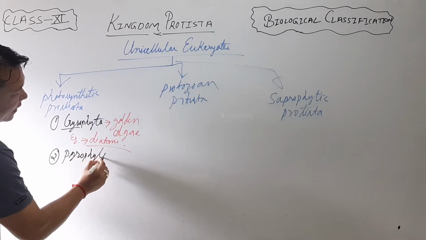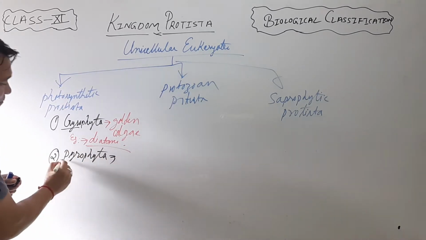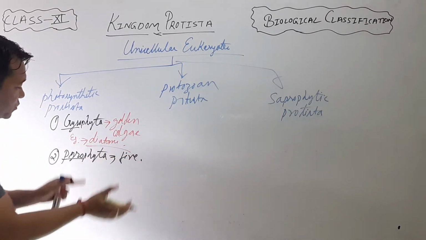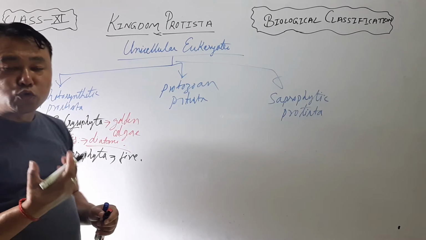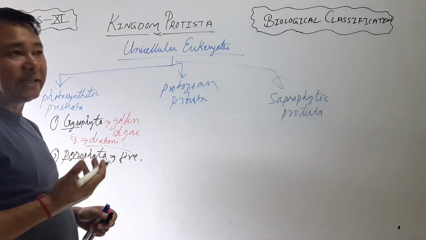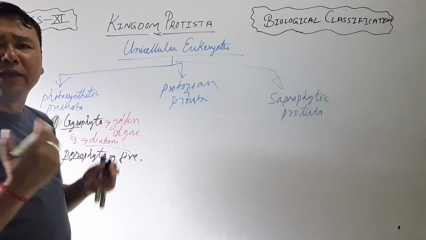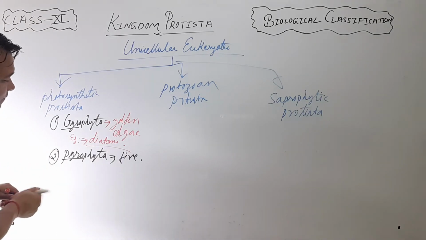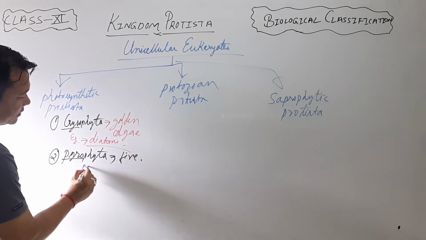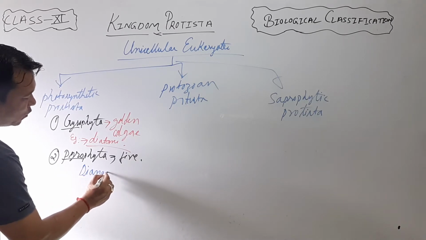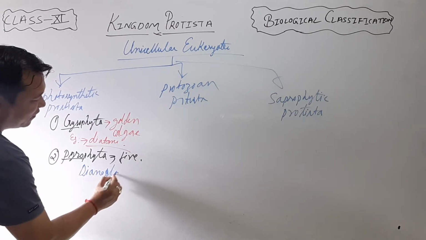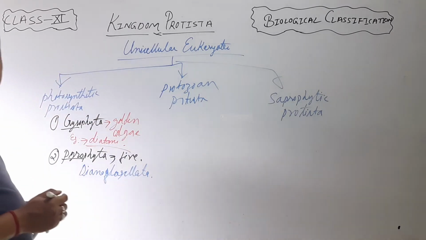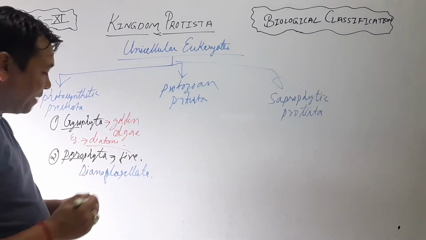Pyrophyta. In Pyrophyta, pyro indicates fire. That means the organism that comes under this Pyrophyta used to glow. It has the ability to glow. Okay. The examples we will write: Dinoflagellata. Dinoflagellata is the example of Pyrophyta.